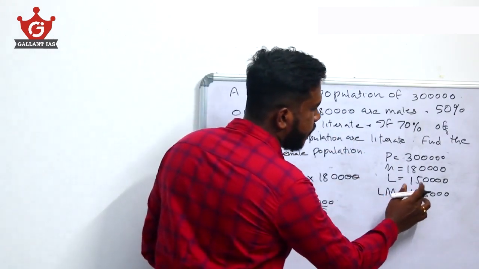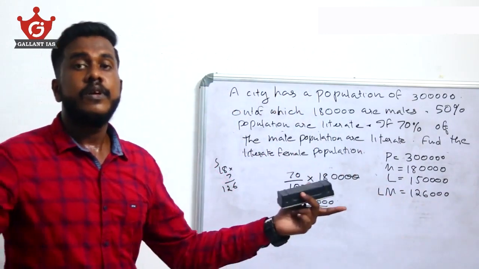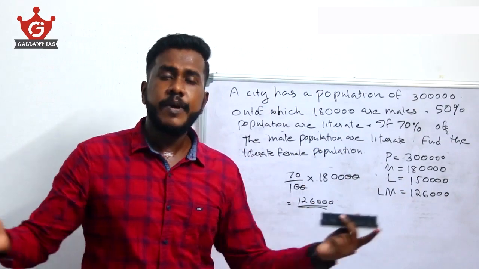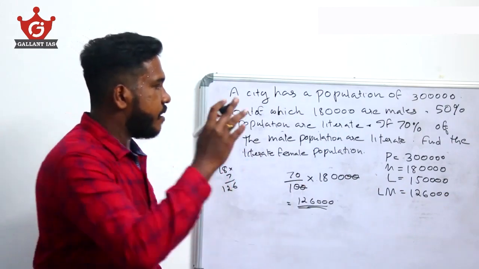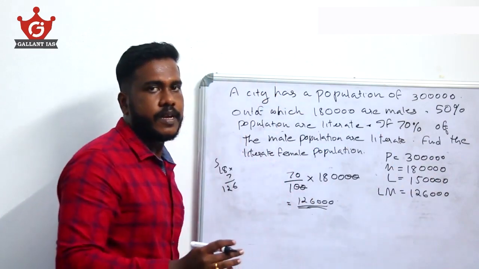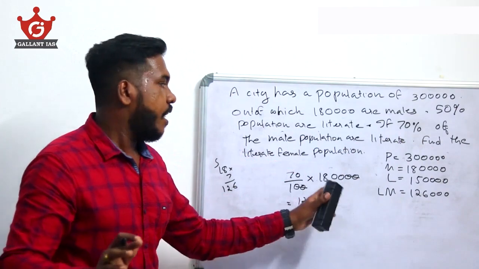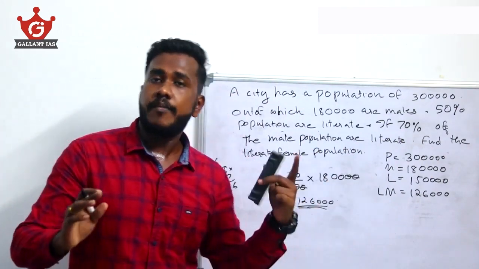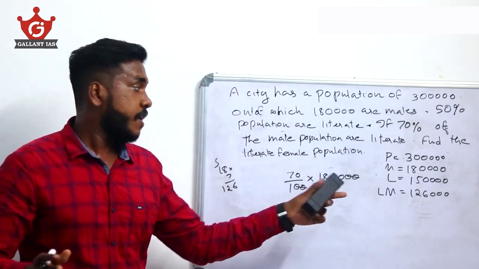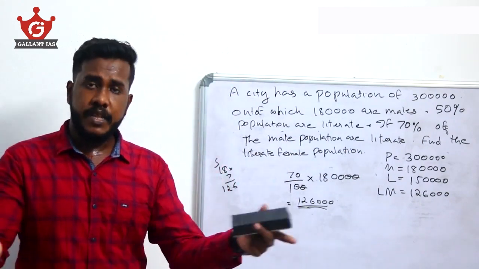Out of 1,50,000, 1,26,000 are literate males, so the remaining will be the literate females.